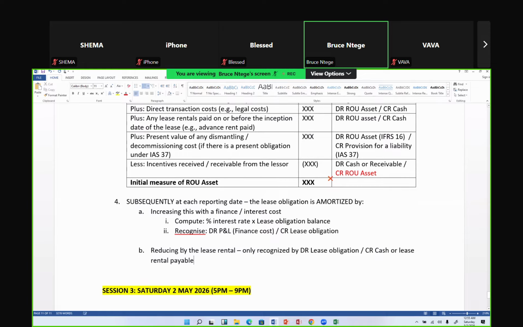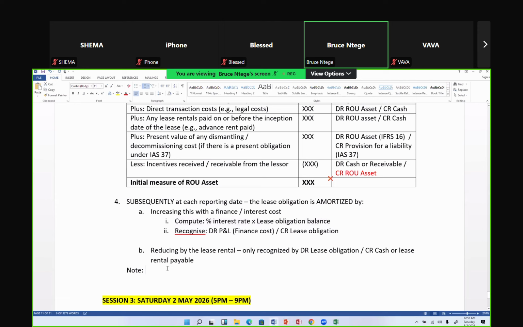Okay, so tip number 4, take note of it. As you take note of number 4, remember that these lease rentals could be paid in advance or in arrears. So if they're paid in advance, it would impact on that calculation. Or if it's paid in arrears, it will impact on that calculation.